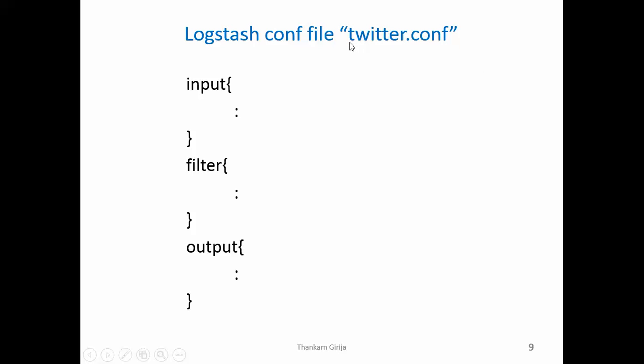You can name the config file anything you want. I have named it as twitter.conf. And as I mentioned, it has 3 sections: input, filter, and output, and we can look at each of them in detail.